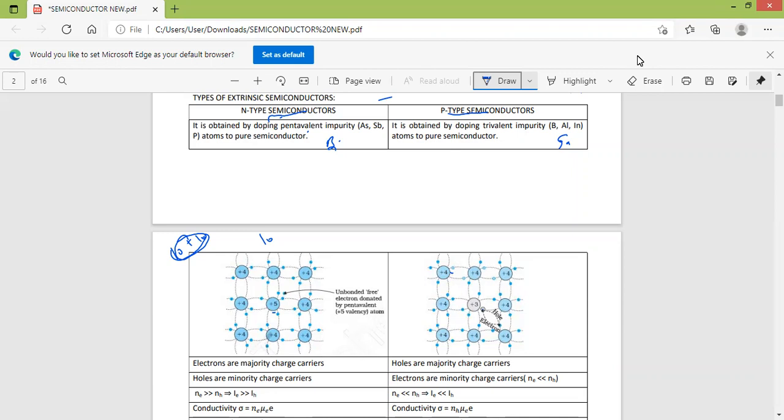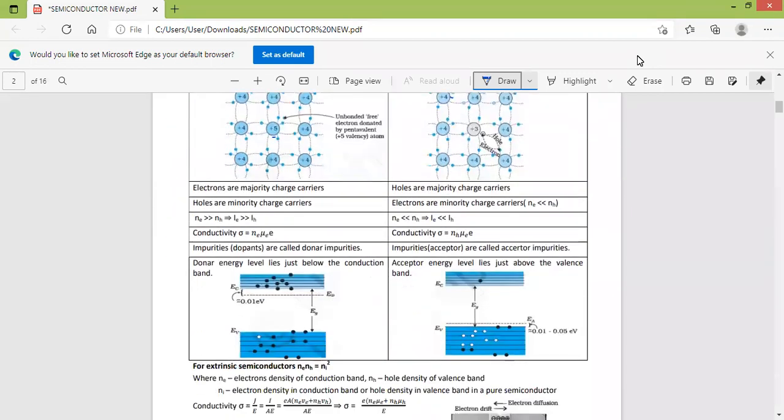So if 10 impurity atoms are added, 10 holes are generated, and as the temperature increases, if 5 covalent bonds break, it gives rise to 5 electrons and 5 holes. Then the number of holes becomes 15 and electrons 5. Therefore, holes are the majority charge carriers and electrons are the minority charge carriers. Conductivity of the N-type is given by n_e μ_e e, and for the P-type by n_h μ_h e.